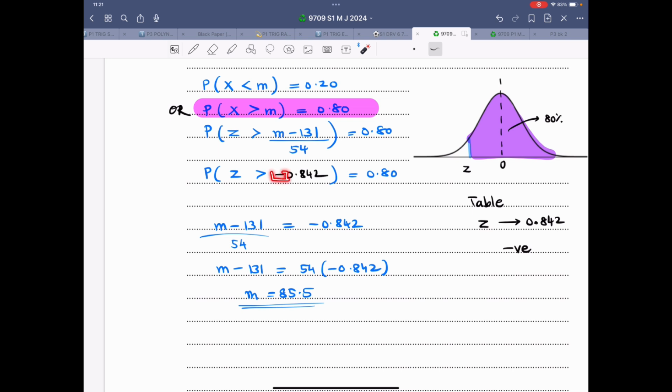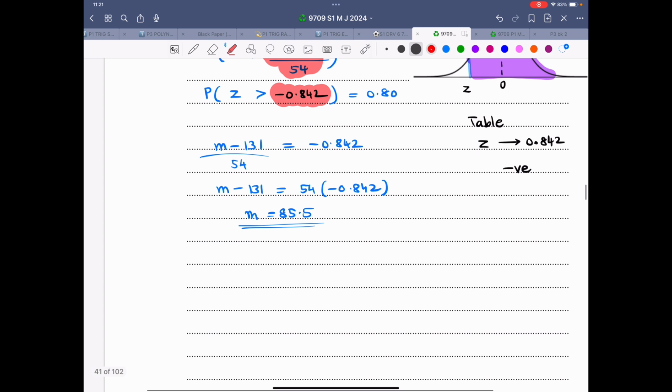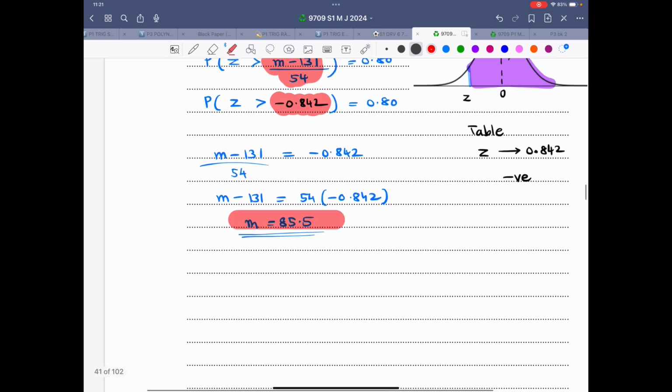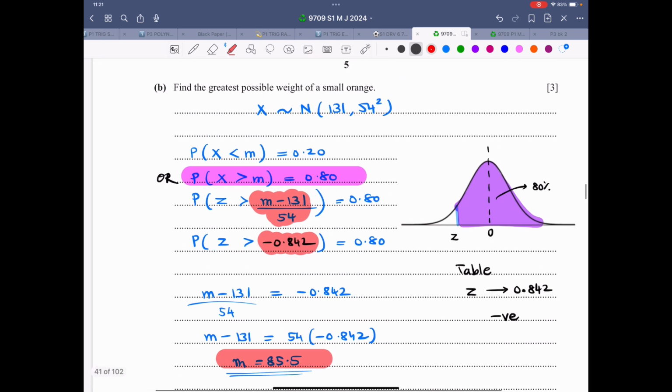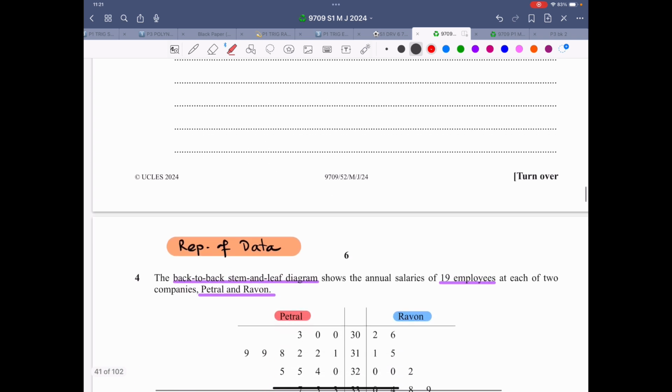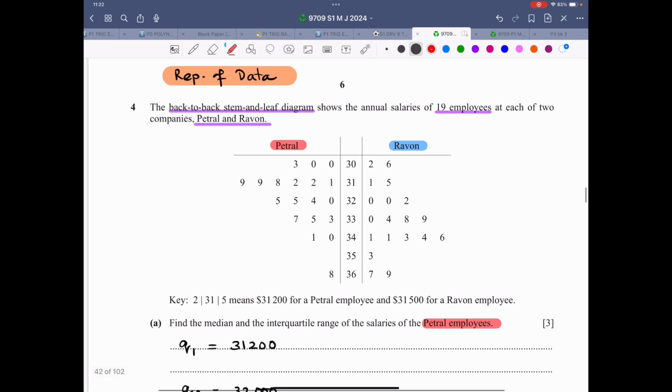This value is negative. We compare coefficient. Let me highlight this. So let me just use red color over here. We compare coefficient, and then what do we get? We get the value of M. That comes out to be 85.5. So that was a traditional normal distribution question. It was all good, all clear.